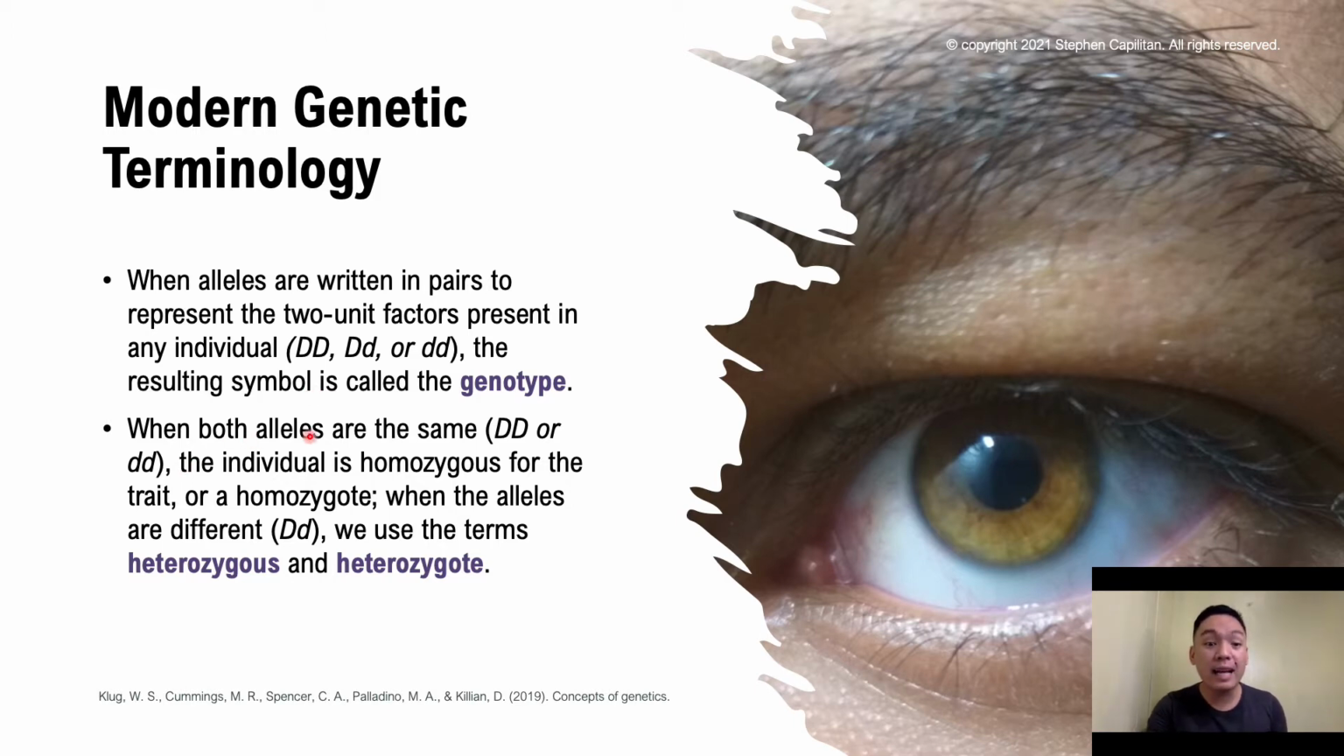And when both alleles are the same, either uppercase D or lowercase d, the said individual is homozygous for the trait, or let's say we call them homozygote. Homo means same, zygote, the resulting fertilized egg. And when the alleles are different, like the big or uppercase D and lowercase d, we use the terms heterozygous or heterozygote.